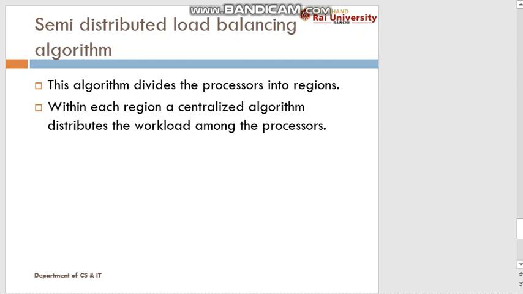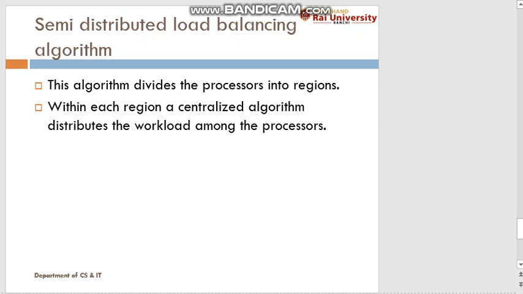However, in the case of a semi-distributed load balancing algorithm, we divide the system into different regions, and in each region we apply a centralized algorithm. So in that particular region, if a particular node is selected for storing the global information, there will not be a huge amount of information to be stored on that node.